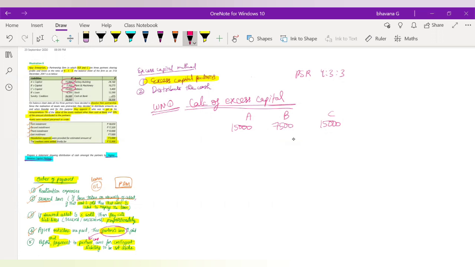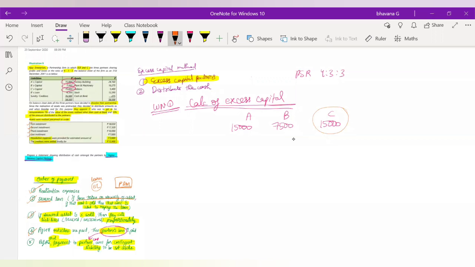You guys have answered partner C. When you just look at the sum, A has 15,000, B has 7,500, but C has 15,000 again. That means C has more capital. Okay, that means C has an excess capital. So now like this only we are going to find out, in this calculation of excess capital, which partners have a capital more than what they should actually have, or more than what they actually require.